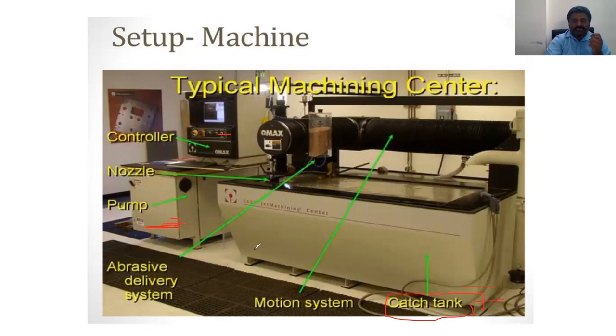So now we study from this one. From the controller, the programming is done. After the controlling, the water goes to the pump, and from the pump to the intensifier and then to the accumulator. This is the accumulator. Then after the accumulator, what happens? There will be a control valve. Then there is a valve for the mixing and delivery system of the abrasive, in between this one.